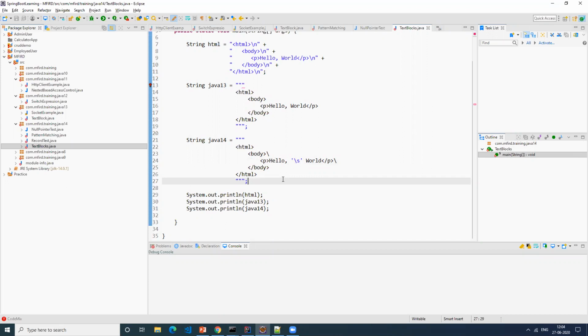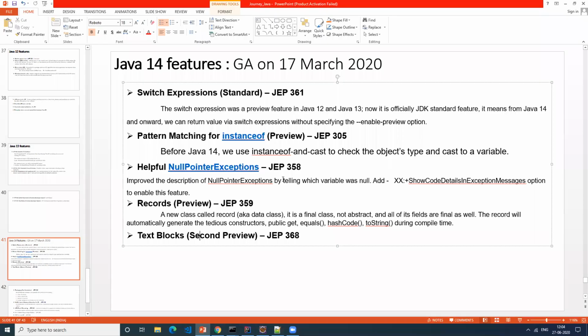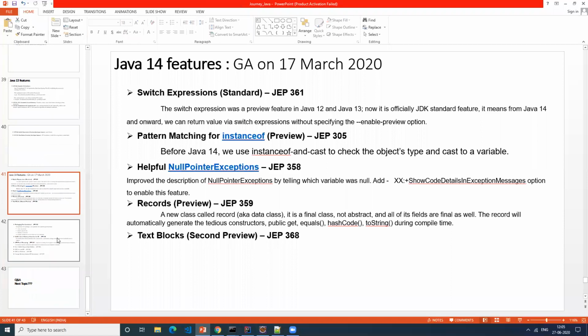Any questions? This is basically a minor enhancement to the text blocks. Can we move ahead? Okay.